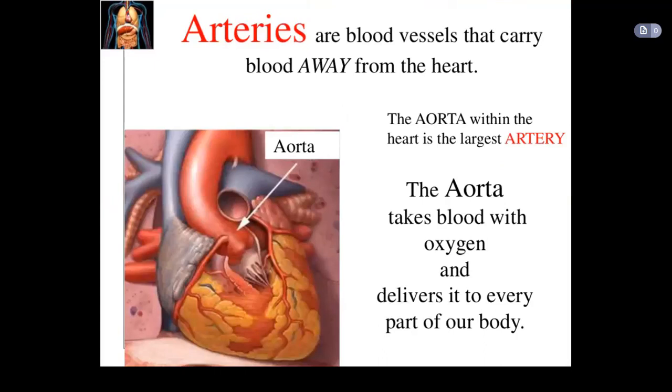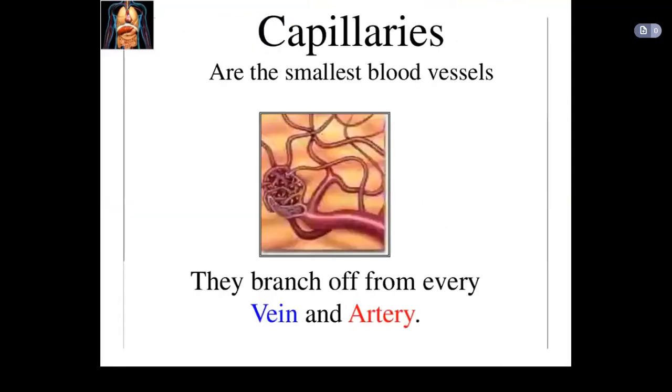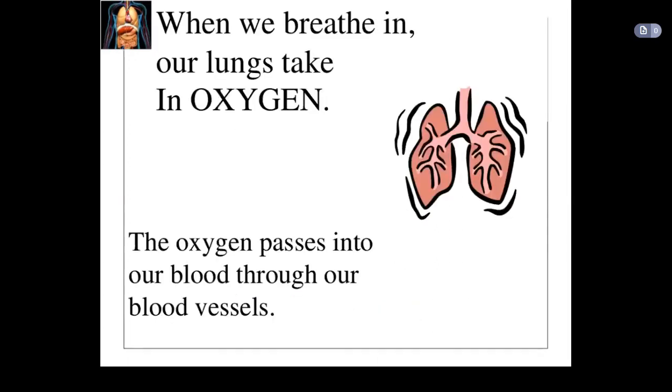The aorta takes blood with oxygen and delivers it to every part of our body. Capillaries are the smallest blood vessels, and they branch off from every vein and artery, as you can see in the diagram. When we breathe in, our lungs take in oxygen, and the oxygen passes into our blood through our blood vessels.